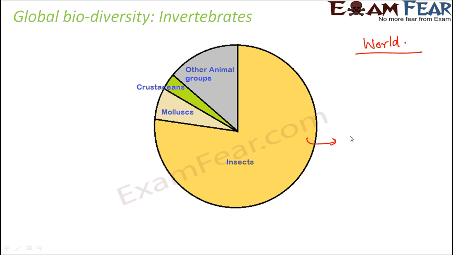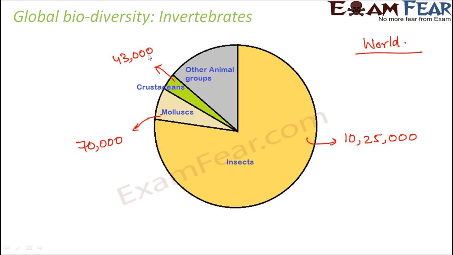Now as far as insects are concerned, there are 10,25,000 of insect species. Now I am not talking about the numbers of insects, but I am talking about the number of insect species that we have. So 10,25,000 species of insects exist worldwide. Now if you talk about the mollusks, so there exists 70,000 species of mollusks and there exists approximately 43,000 species of crustaceans. So these are the numbers and the numbers are huge definitely.